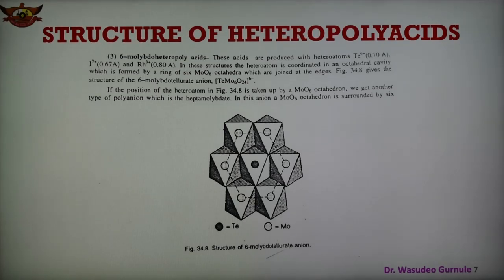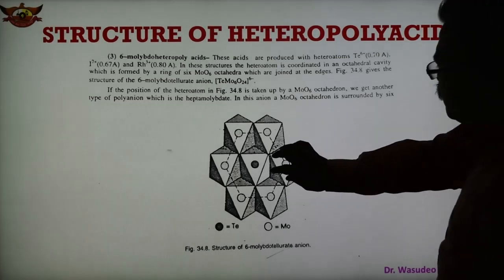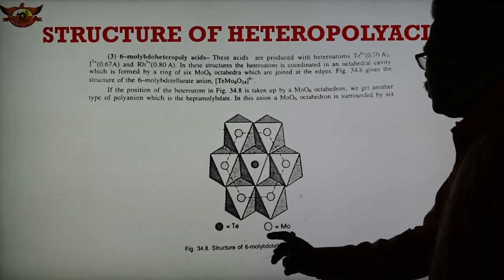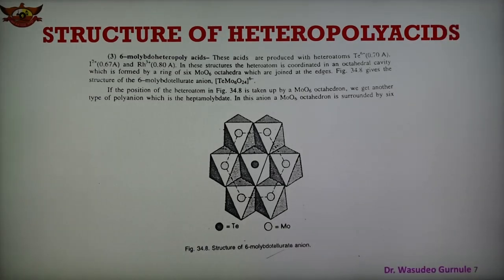So we can say that in this structure the heteroatom is coordinated in an octahedral cavity which is formed by the ring of the 6 MoO6. So 6 rings of MoO6 octahedra. This is 1, 2, 3, 4, 5, 6 octahedra unit of MoO6, and at the center there is a tellurium ion. So this dark circle shows the tellurium, and this white circle shows the molybdenum.